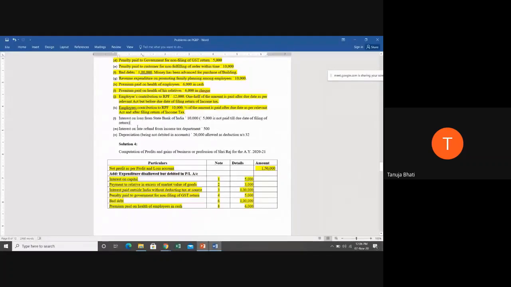Specifically, we had seen a provision which stated that any interest on loan will be allowed only when the actual payment is made, that too before filing the return of income tax. Now here, out of 10,000, 5,000 is not yet paid till the due date of filing the return. So will we get a deduction of this? Is it allowable, students?